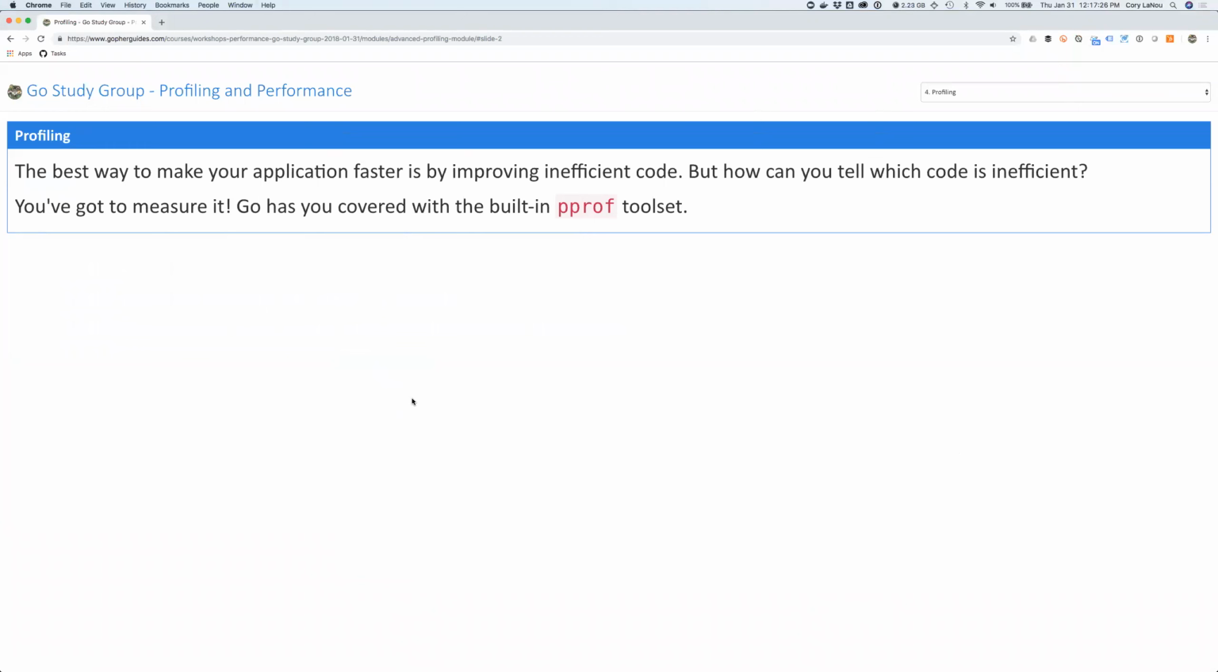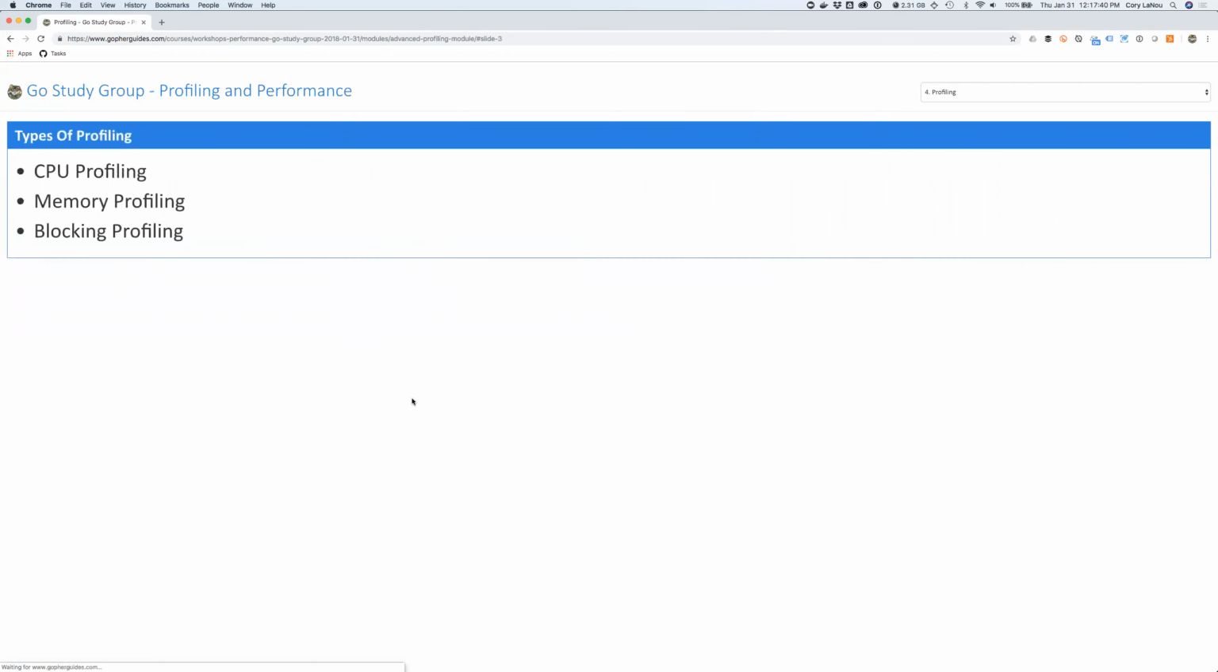All right, so the best way to make your application faster is just by improving inefficient code, right? So it's pretty obvious, but as with anything, I think a lot of us struggle to find out how do we know it's inefficient? Believe it or not, the pprof tool can do a pretty good job of sorting that out for you pretty quick. As we hinted to earlier, there's different types of profiling. There's CPU profiling, memory profiling, and block profiling.